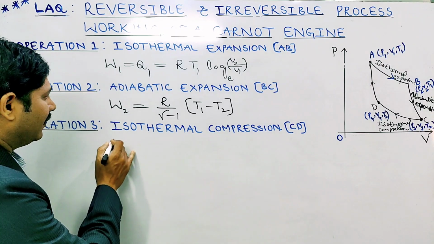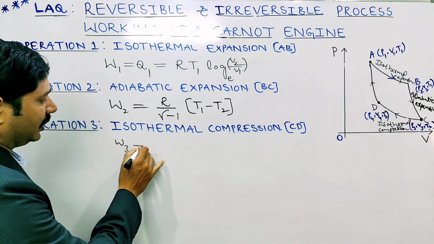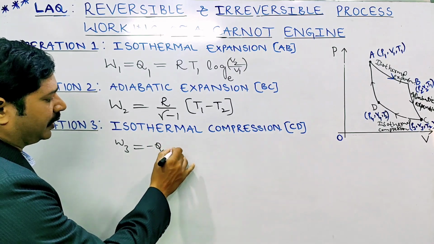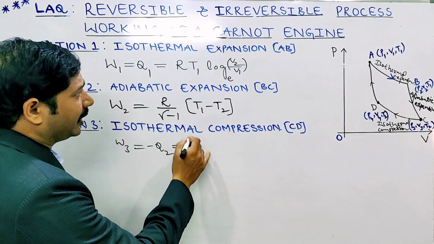That is why the work done W3 is equal to minus Q2, that is equal to, what is the formula?